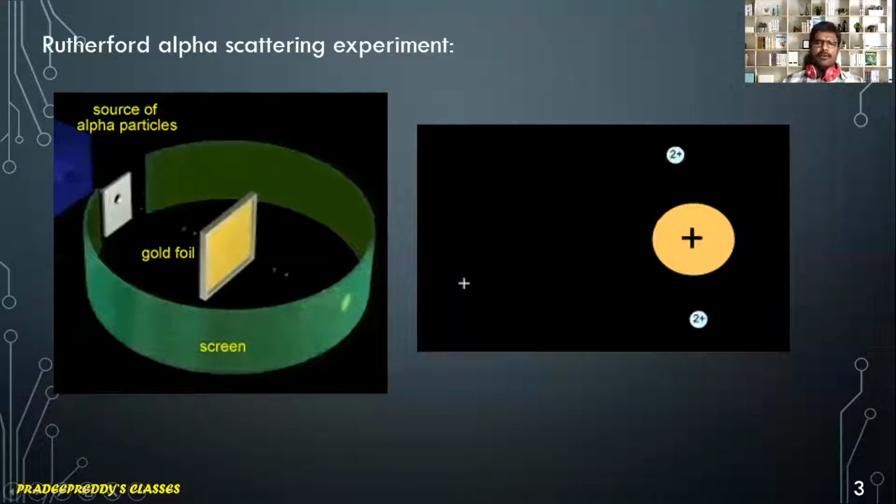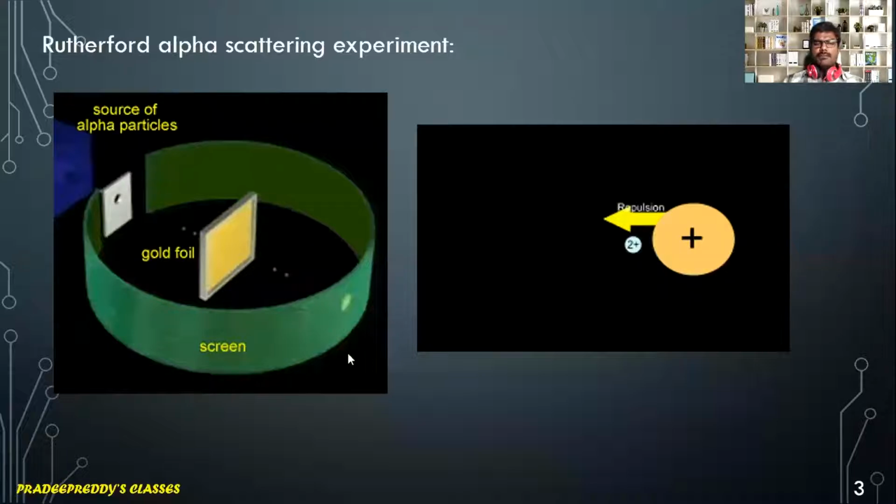So as informed, Rutherford, in his alpha ray scattering experiment, confirmed that the positively charged particles are present at the center portion of the atom. So in this article, we are going to learn the alpha ray scattering experiment and what the conclusions from it are.